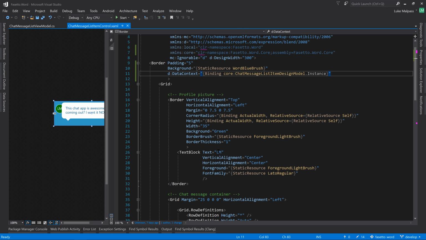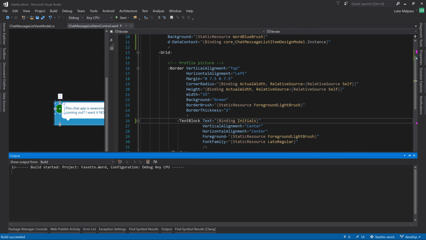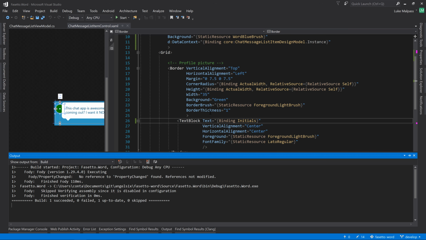Now if we go to the text block here for this, we can do binding to initials, I think it is. And that doesn't appear to be working.